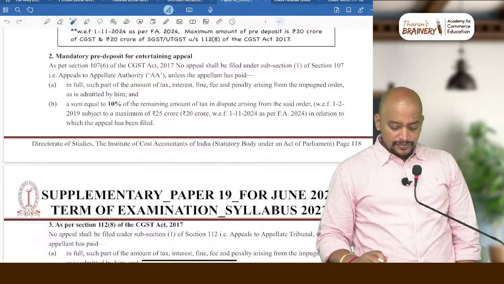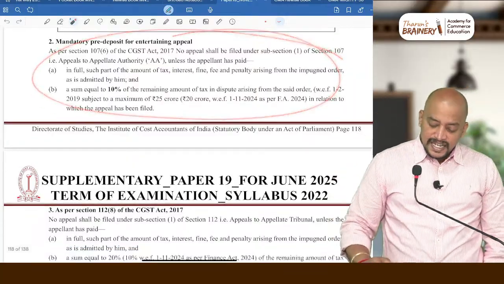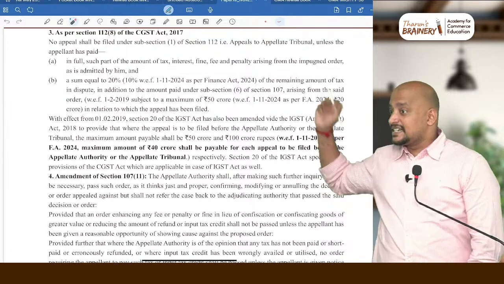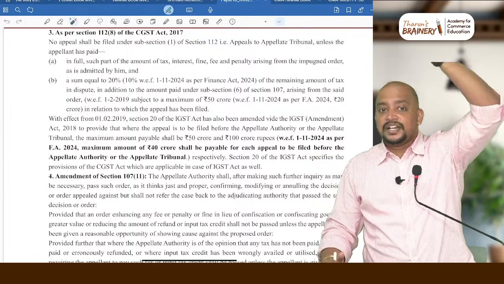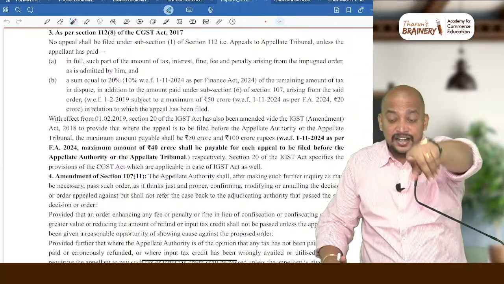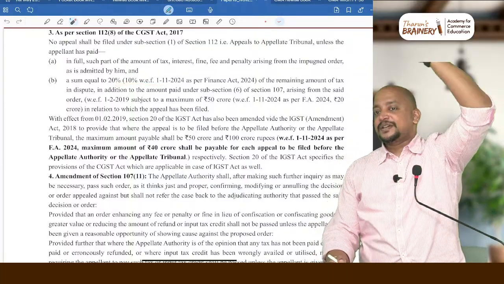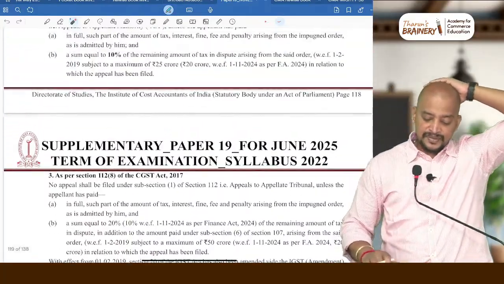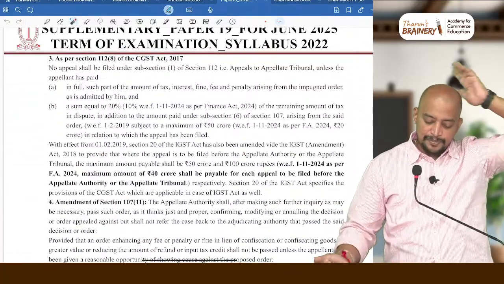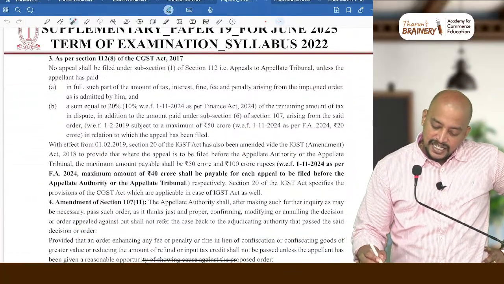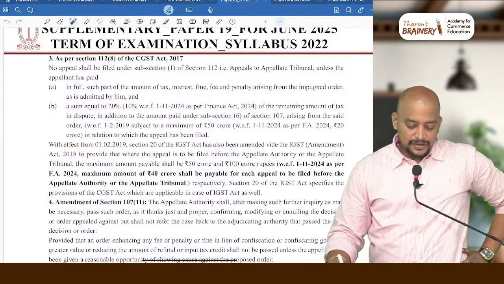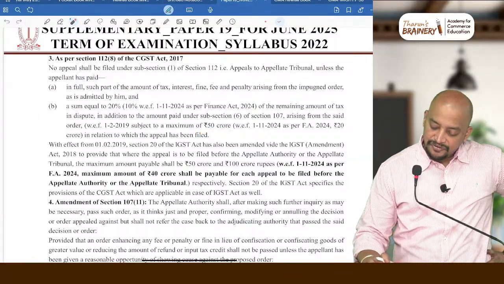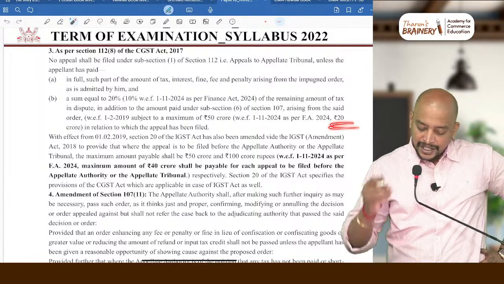Okay, now this is for the first appeal. What is the pre-deposit for the second appeal? The second appeal is to whom? GST appellate tribunal. Previously it was 20%, now they reduced it to 10%. Now first appeal also 10%, second appeal also 10%. First appeal, the maximum is 20 crores, and for the second appeal the maximum is also 20 crores. Previously it was 50, now they have modified it to 20 crores. Is it clear?